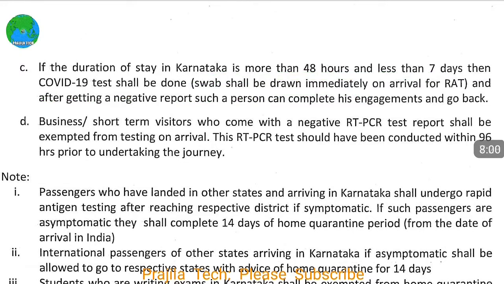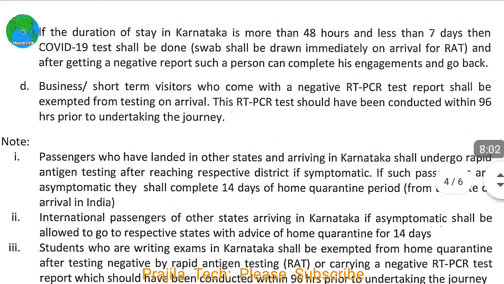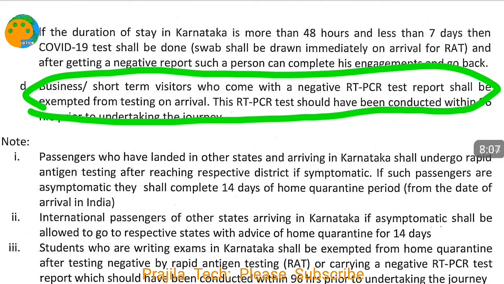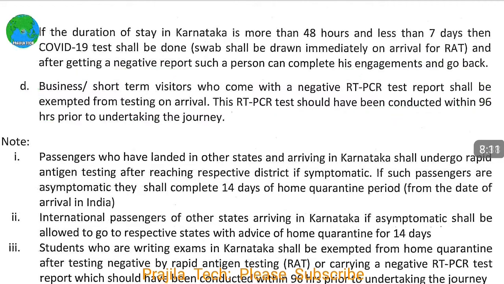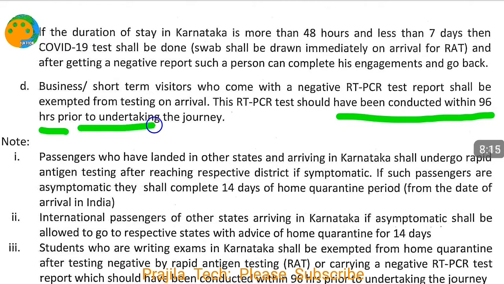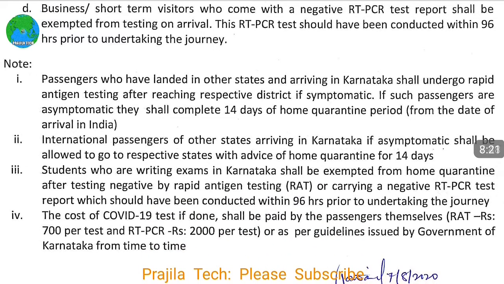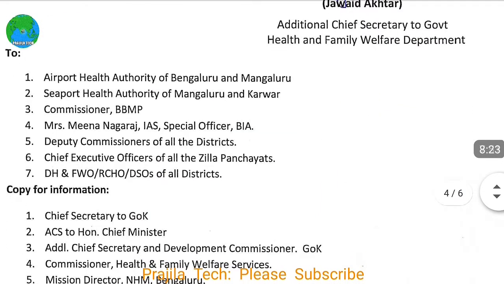Swab will be immediately drawn from you. That means if you do not have a certificate, the previous thing was like if you have a certificate, it is well and good, your things will move very quickly. If you are staying below 48 hours, you don't need even a COVID test, and they will not perform. But for 48 hours to 7 days, they will perform a COVID test if you are not having one. If you have a negative certificate, then you will be exempted from those tests.